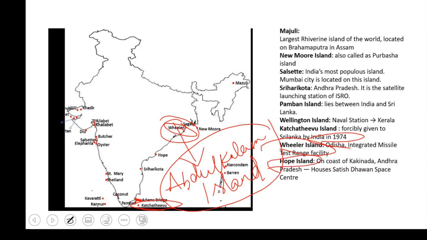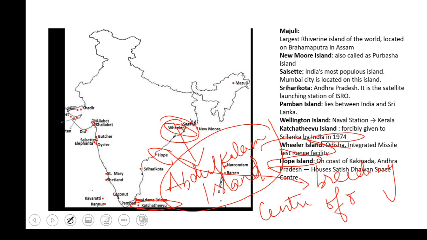And the next one is Hope Island. Hope Island is in Andhra Pradesh, on the coast of Kakinada. And here you have the Satish Dhawan Space Centre. And a very important thing is that this is the breeding center of olive ridley turtles.